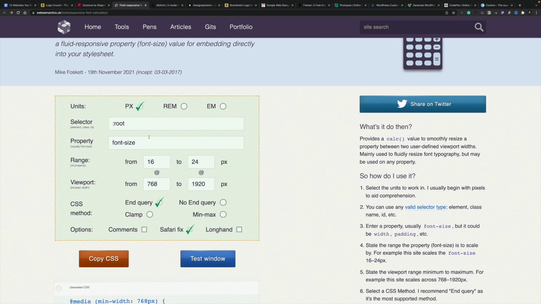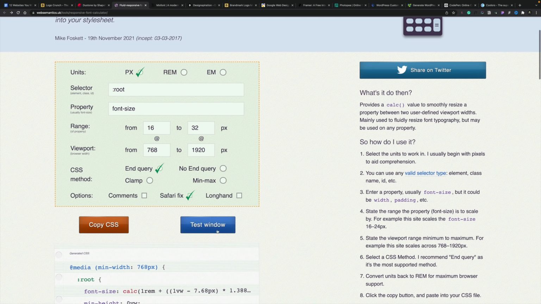Then all you need to do is go ahead and choose the property that you want to use, the range working in pixels, for example. So we might say our range is from 24 to 32. You can see we can choose the viewport size that we want to work with, and then we can choose the media query, no media query, whether we're going to use clamp, minimum, maximum. We want to include comments, the Safari fix to make sure it works fine on Safari, and then we can go ahead and copy that CSS or we can test it out.